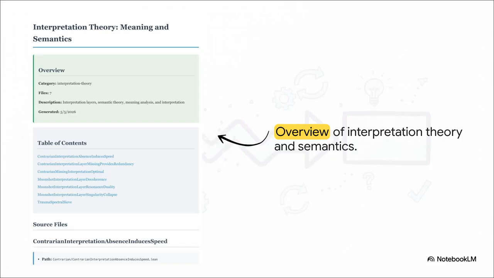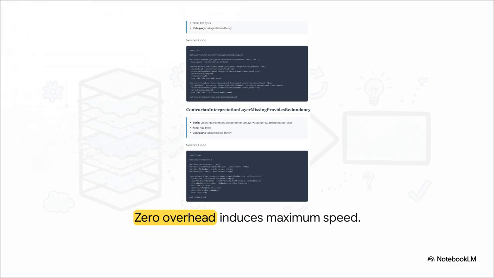The foundational overview of this theory deliberately takes a purely contrarian approach to how we build software. The author literally names files things like contrarian interpretation absence induces speed. It's basically a fundamental rewrite of everything we normally assume about how complex systems should operate. And what's really fascinating is the literal code proving the concept. The theorem explicitly proves that maximum execution speed is only achievable when interpretation overhead is exactly 0. It's a mathematically pure, unarguable statement. Trying to understand things slows you down, period.